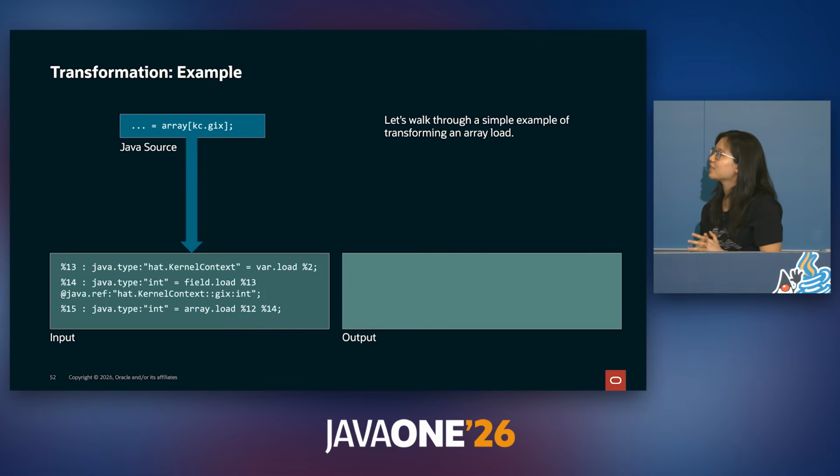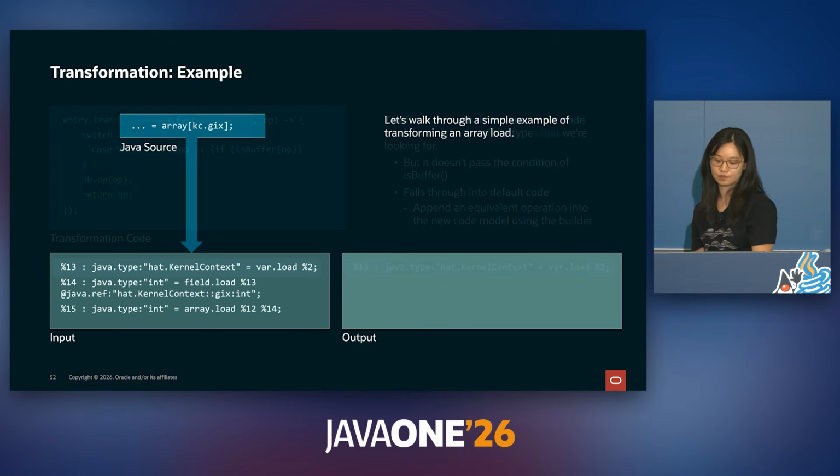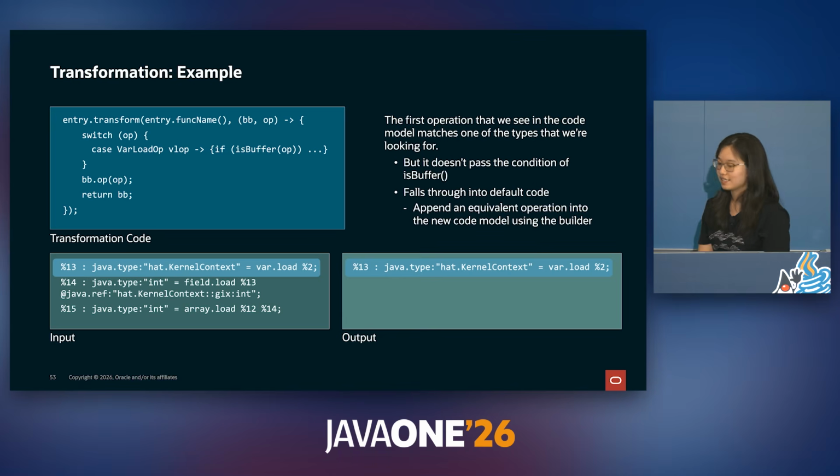So let's start with transforming the example that we saw earlier for accessing an array at a certain index. As we begin the transformation steps, we first encounter a variable load operation. This matches one of our conditions inside of our switch statements for something that we may transform. This is because some buffer loads need to be replaced or removed if they involve array views. However, we can tell that this operation is not loading a buffer. It's loading a kernel context, which is not a buffer. So this will fall through the default code, and it'll be copied into our outputted model.